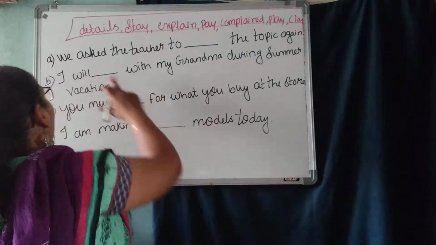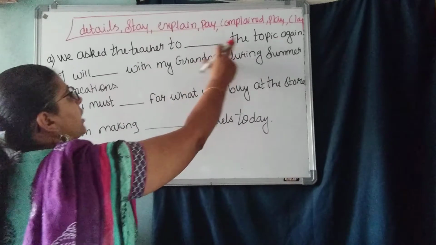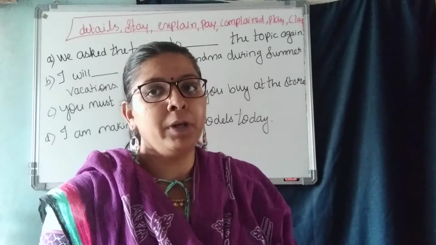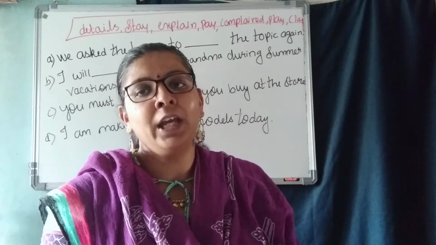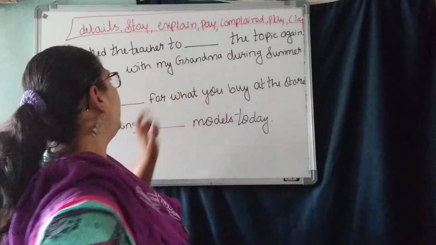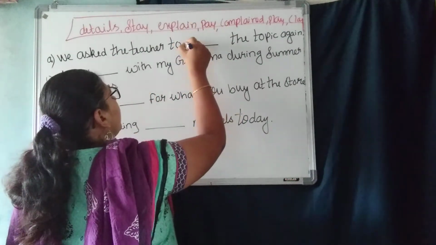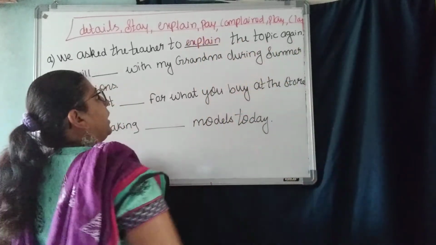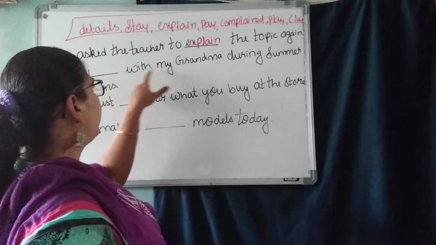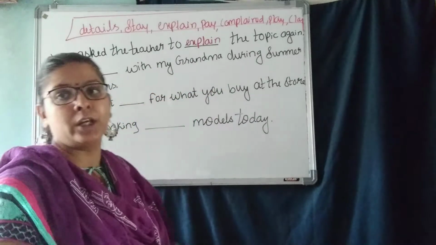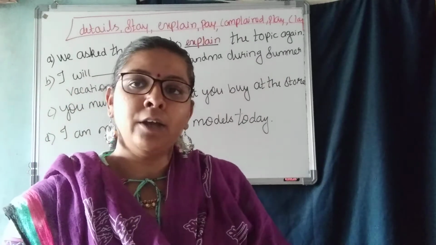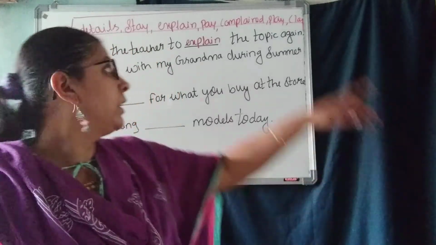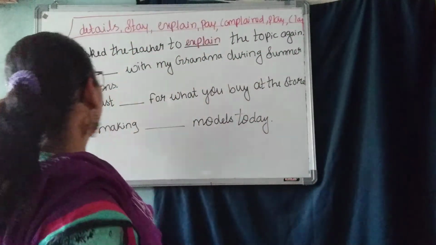Now see here. We ask the teacher to dash the topic again. If you have any doubts, what do you ask your teacher? Teacher, please explain. What do you say? Explain. So what are we going to write here? Explain. AI letter. Understood? Explain the topic again. I will dash with my grandma during summer vacation. I will stay. You stay with your grandparents when you go for summer vacation. So stay. Stay is nothing but here we have AY letter. Stay.